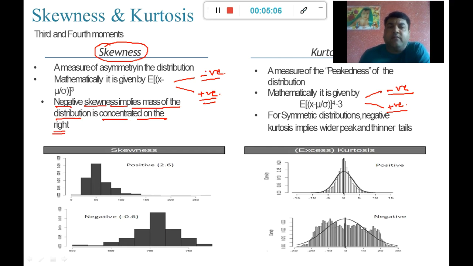And if I have a positive skewness value, it means the mass of the distribution is distributed towards the left in the plot. So this is the asymmetry within the data. If I have a negative skewness, I will get a distribution like this.